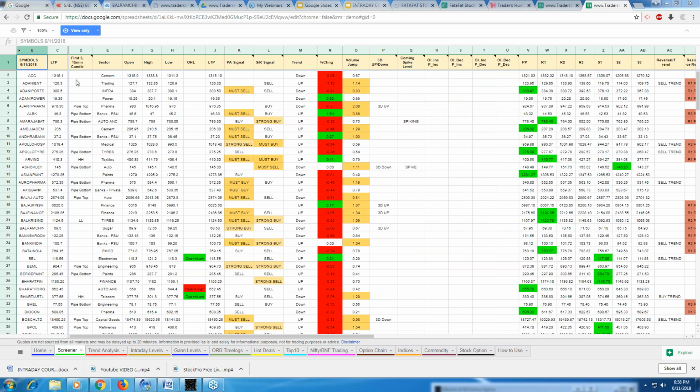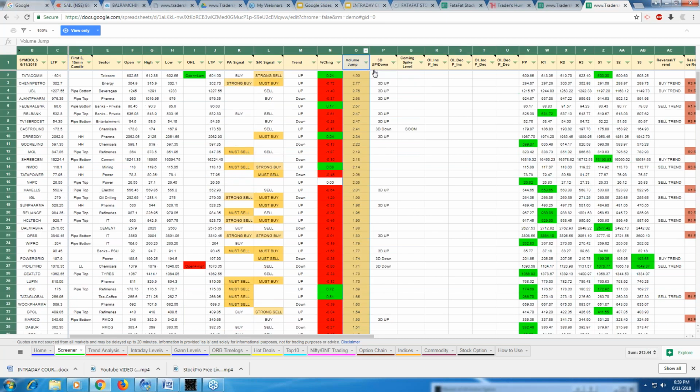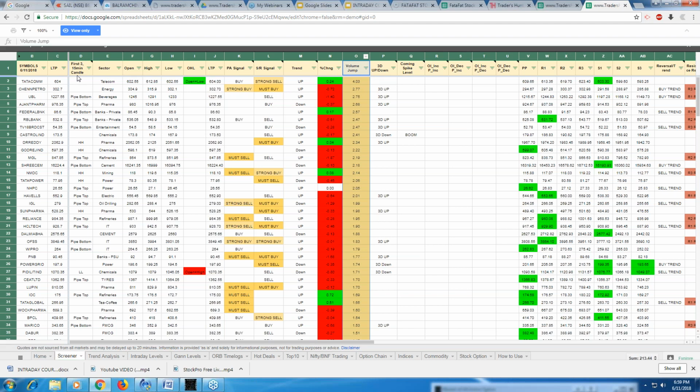So you can see here, don't go by this must sell, must buy, forget about that. We want to see where the volume jump is happening, right? I want to just organize it Z to A. So the highest volume you can see is in Tata Com, right? Then Chennai Petro, then UBL, Ajanta Pharma, Federal Bank, RBL. These are the volume jumps, right?